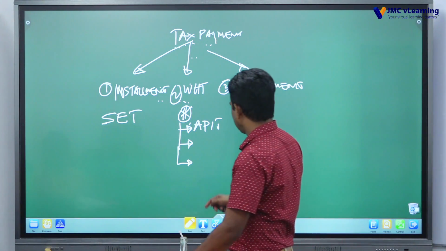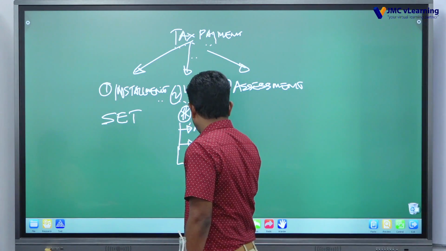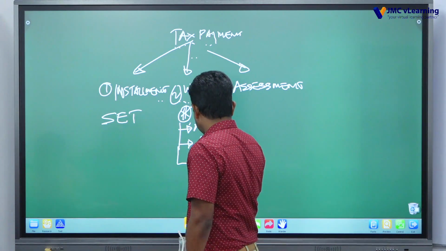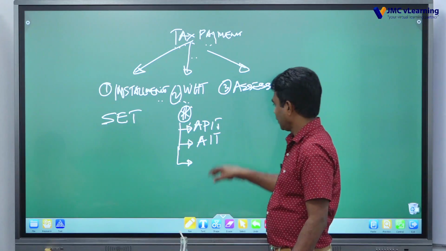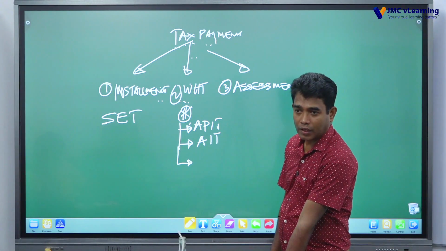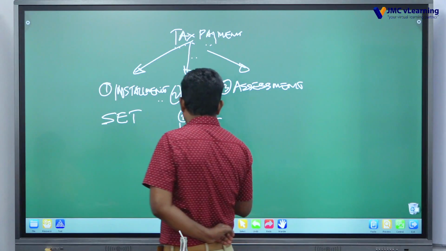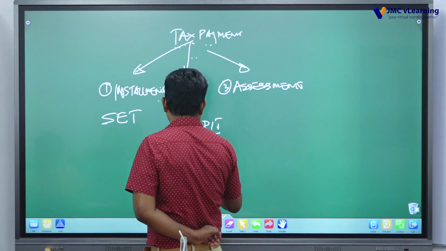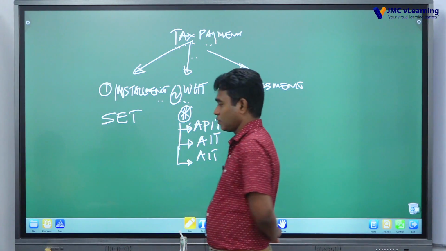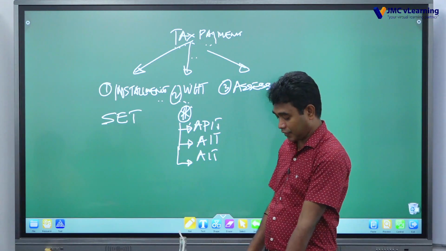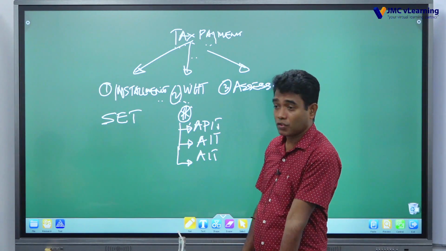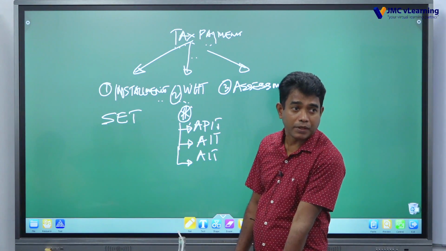The second one is AIT, Advanced Income Tax. This goes on investment return, section 84. The next one is also AIT, section 85.